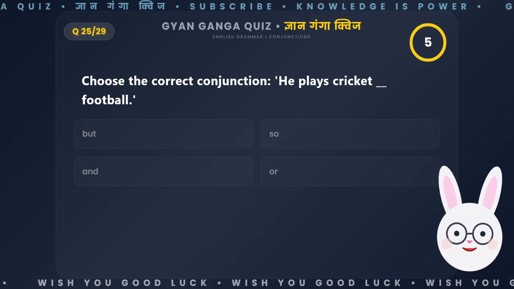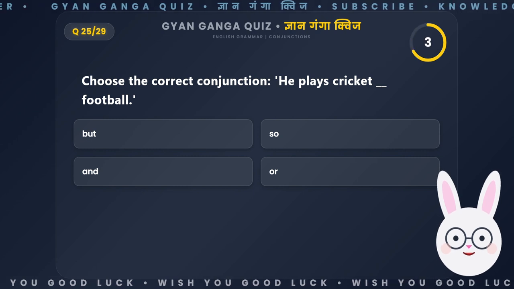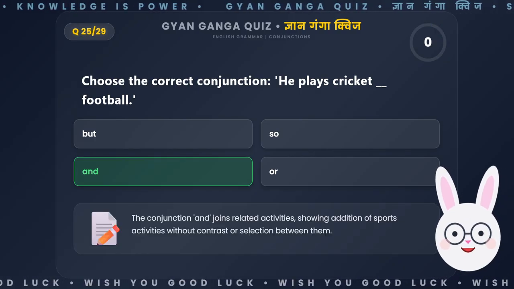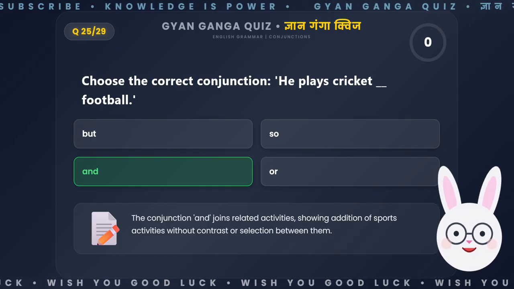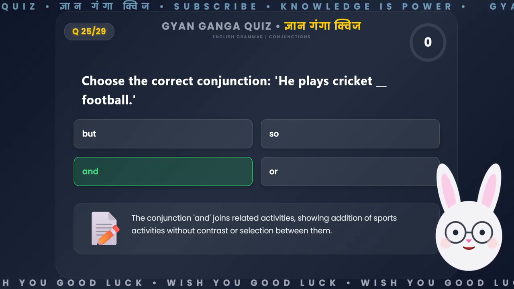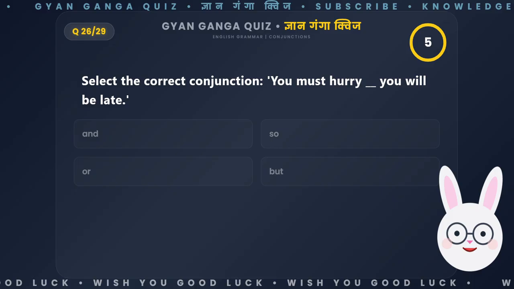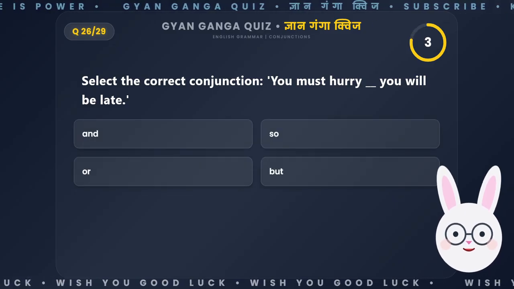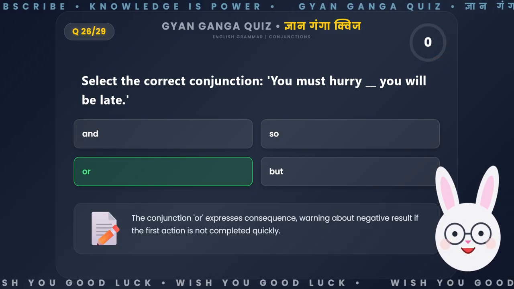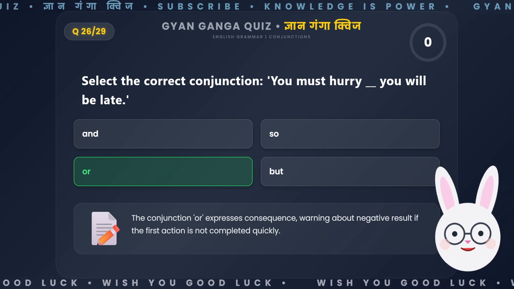Choose the correct conjunction. He plays cricket __, football. The conjunction and joins related activities, showing addition of sports activities without contrast or selection between them. Select the correct conjunction. You must hurry __, you will be late. The conjunction or expresses consequence, warning about negative result if the first action is not completed quickly.